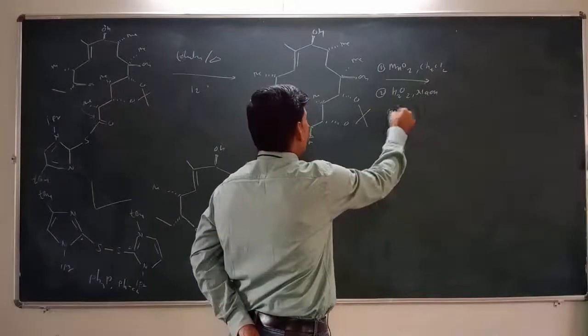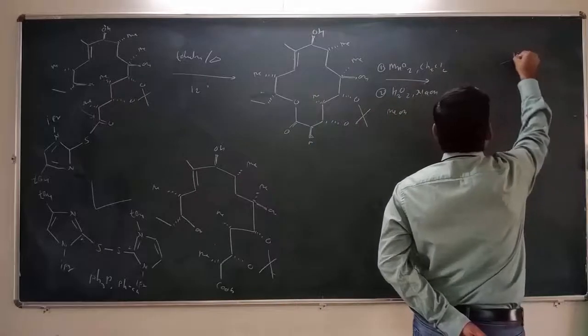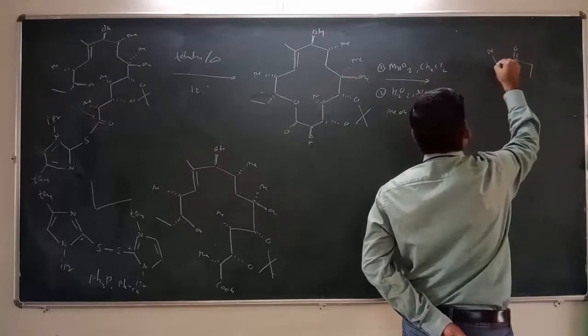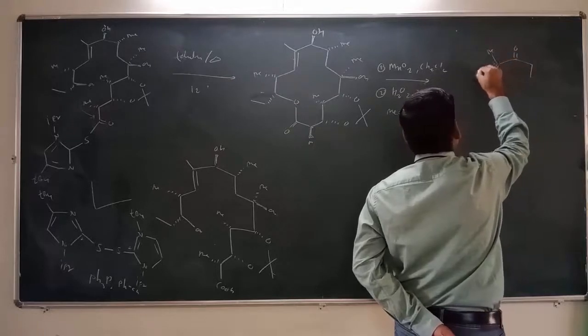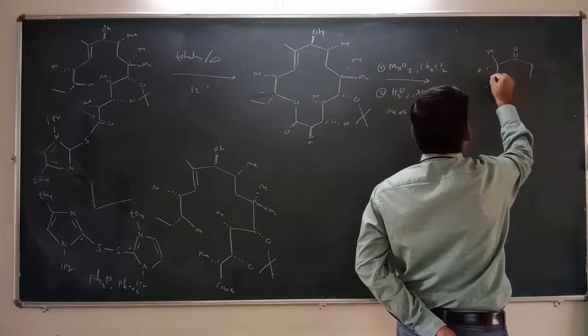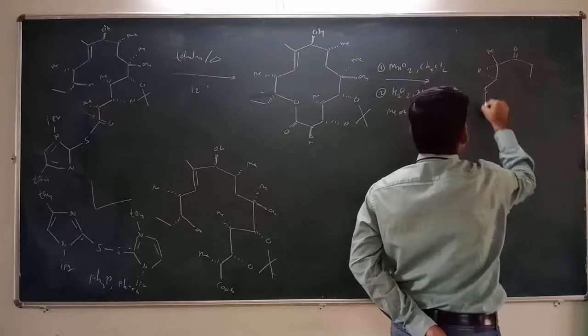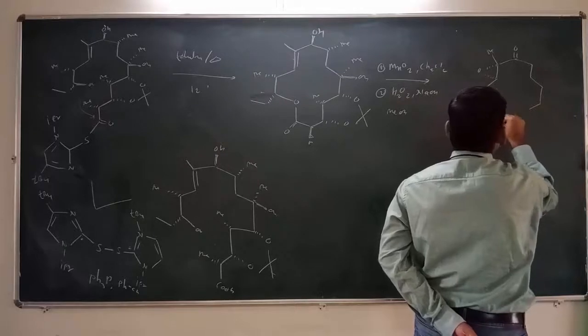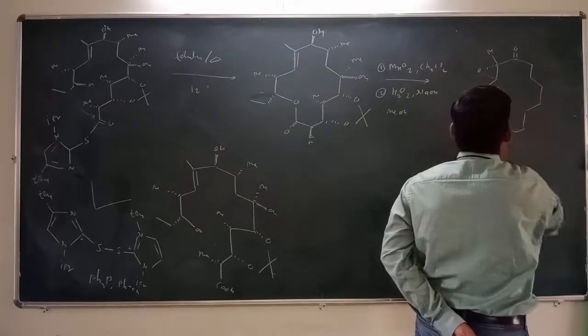Then what happens? The ninth carbon will be converted into a carbonyl compound, and then the epoxidation will take place here, and then the remaining substitutions will be the same like this.